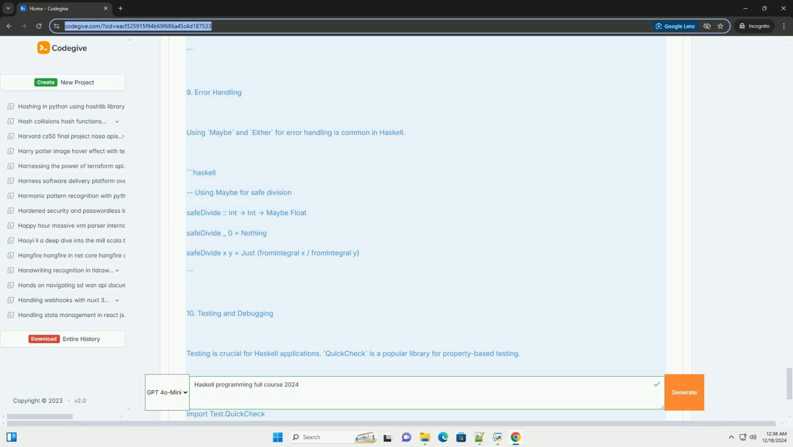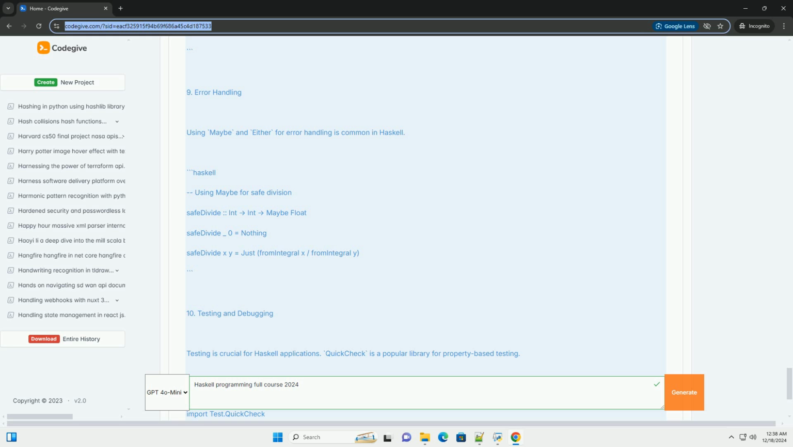9. Error handling. Using Maybe and Either for error handling. Exceptions in Haskell. 10. Testing and debugging. Writing tests in Haskell. Using QuickCheck. Debugging techniques. 11. Concurrency and parallelism. Introduction to concurrency. Using STM, software transactional memory. Parallel processing in Haskell. 12. Real-world applications and projects. Building a simple web application. Creating a command line tool.